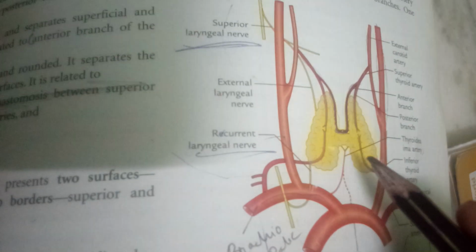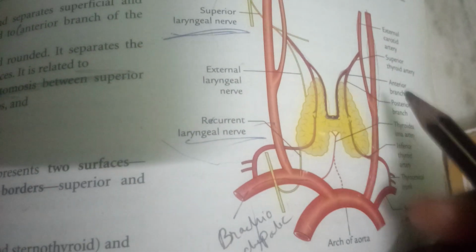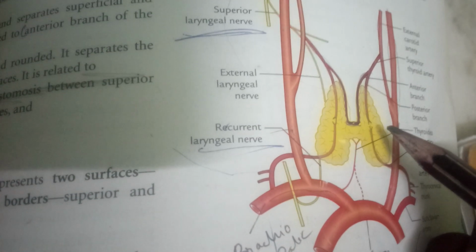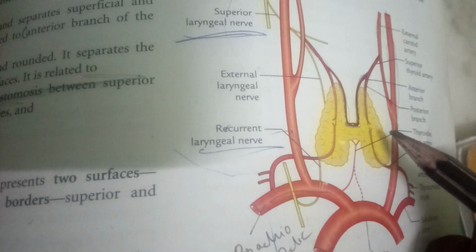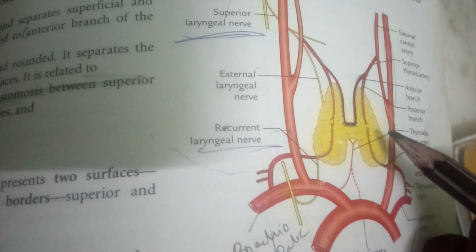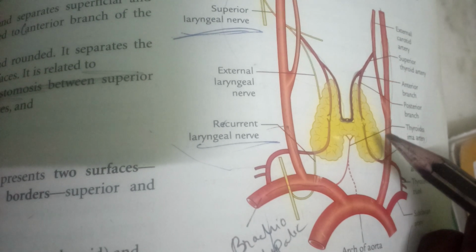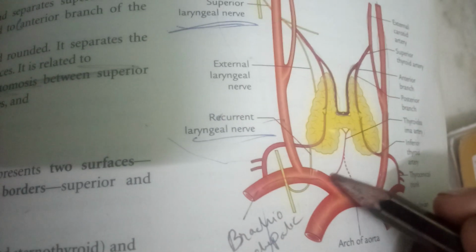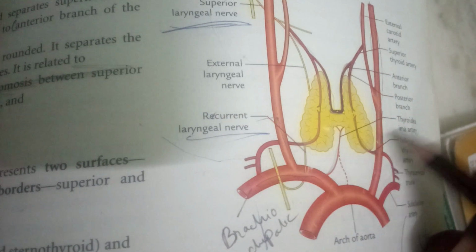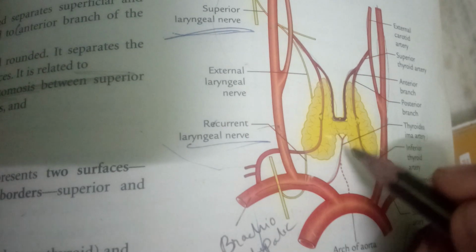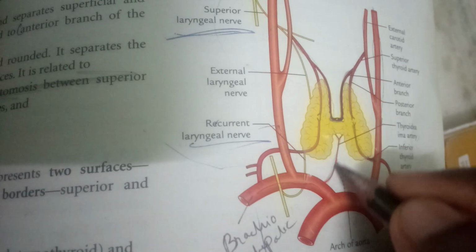Next, anterior surface, inferior border. If you see the inferior border, the inferior thyroid vein emerges, and the thyroidea ima artery, if it is present, enters. And this thyroidea ima artery is not always present, it is occasionally present. And if it is present, it may arise from the brachiocephalic trunk.